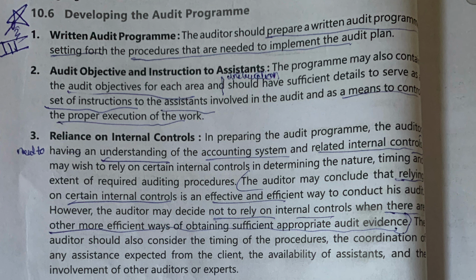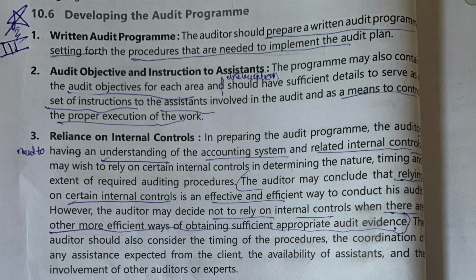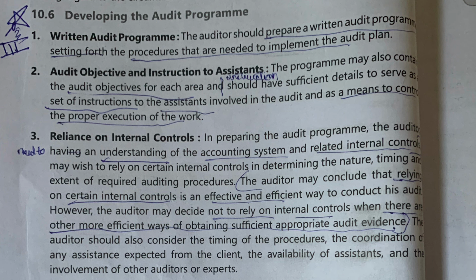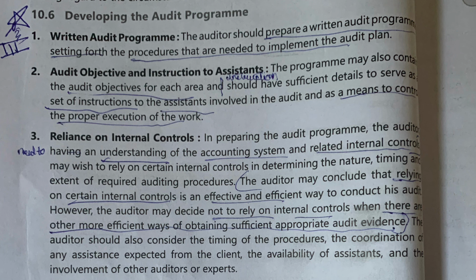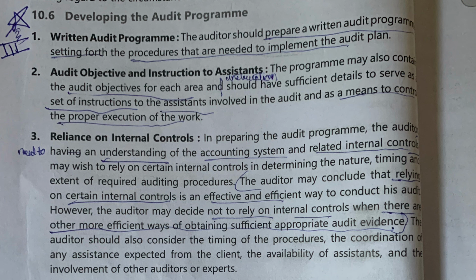Actually, this second point is divided in two parts: audit objective and instruction to assistants. The audit program may contain audit objective for each area, and it should have sufficient detail to serve as a set of instructions to assist engagement team members to perform the audit, and it should also serve as a means to control the proper execution of the work.